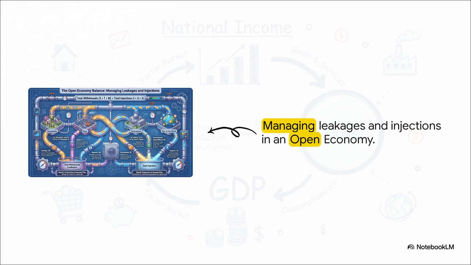That's a drainage valve, pulling money out. But when our domestic firms sell goods to foreign countries, our exports, they receive foreign money in return. Those are supply jets injecting brand new money right back into our domestic engine.